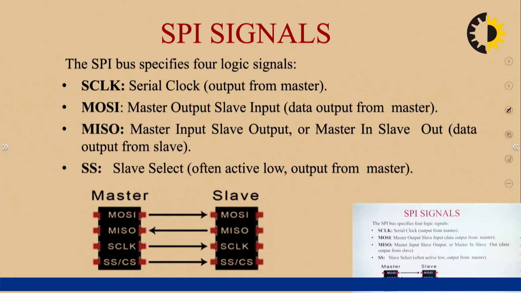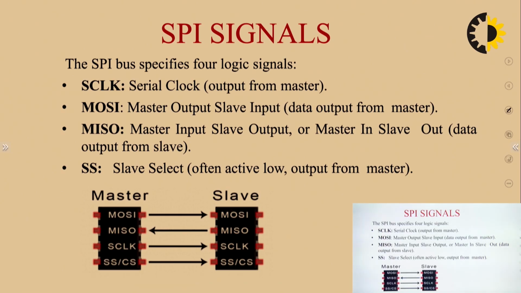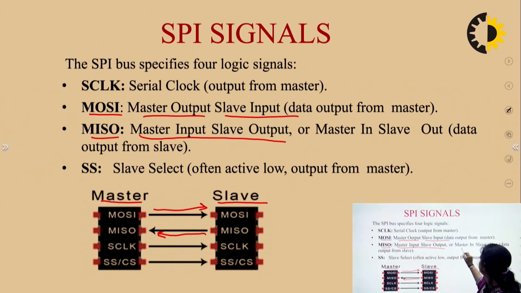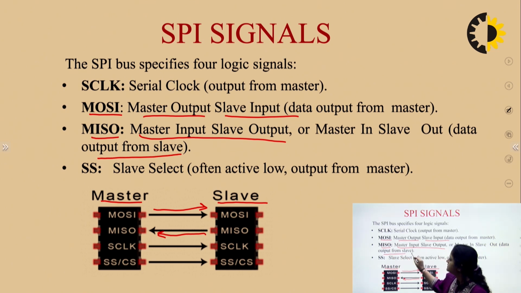Now these are the important 4 logic signals which are shared between the master and the slave. Here we have the master device and here we have the slave device. The first signal is master output, slave input, and you can see that the arrow points from the master to the slave. This is the data output from master. Then the other signal is master input, slave output. Here the arrow is pointing from the slave to the master. That means data can be sent from slave to master as well. This is called MISO, master input, slave output, and this is the data output from the slave.